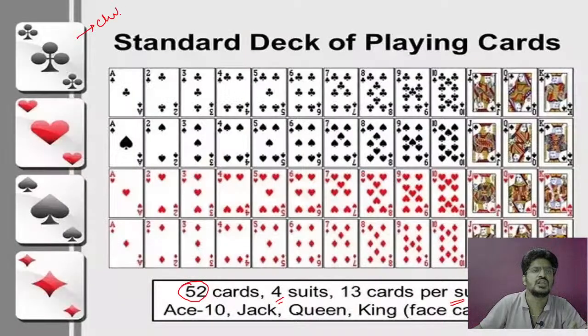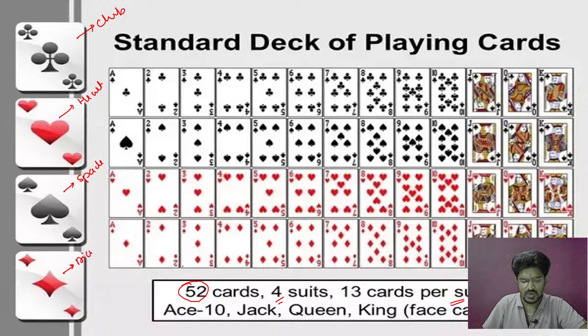This is called club. This is heart. This is spade. And this is diamond. So you are going to have four different suits, and in each suit you are going to have 13 cards. Now you can see this is the set of club, this is the set of spade, this is the set of heart, and this is the set of diamond.